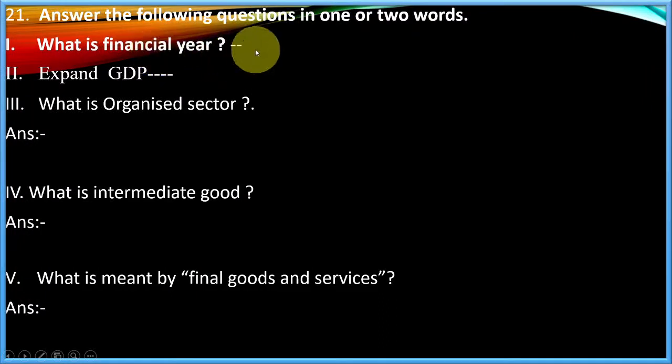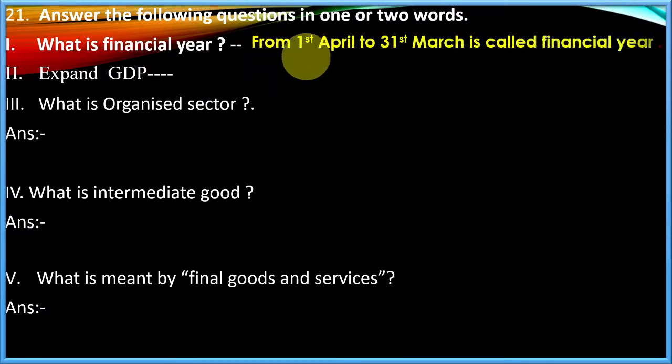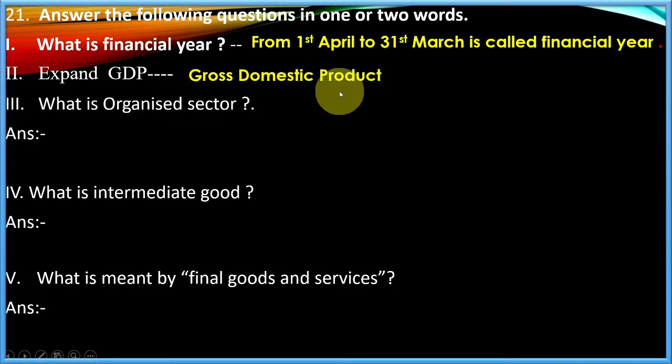What is financial year? We know that every year 1st April to next year 31st March is called the financial year. Like the academic year, there is a financial year also. Expand GDP. GDP stands for Gross Domestic Product.